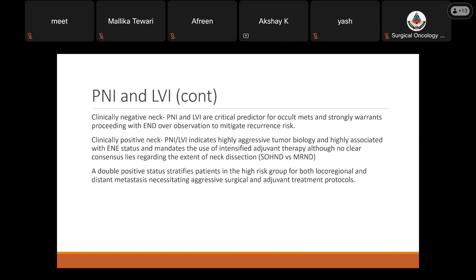Although there's no clear consensus regarding the extent of neck dissection, whether a supraomohyoid or an MRND should be done in case of its positivity in a positive neck. A double positive status again stratifies patients in the highest risk group for both locoregional as well as distant mets, necessitating aggressive surgical and adjuvant treatment protocols.